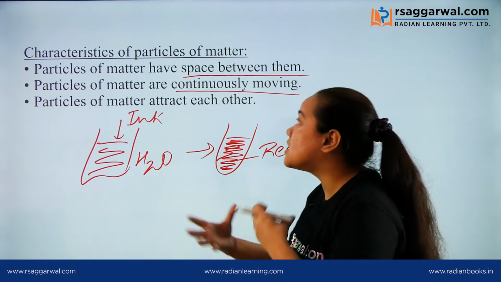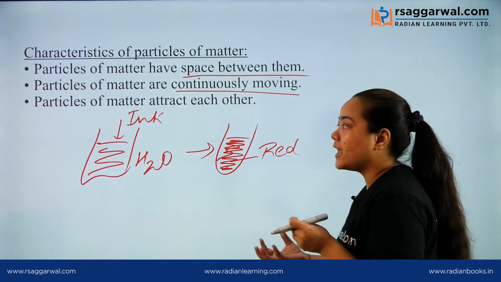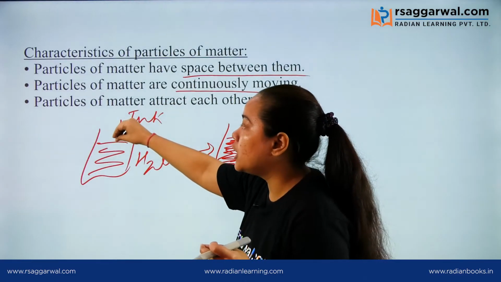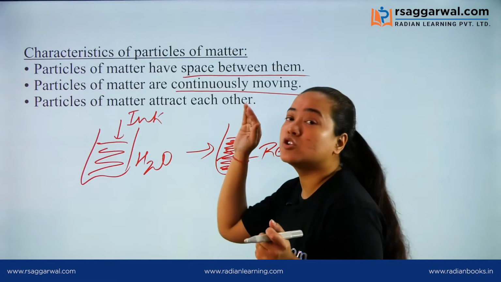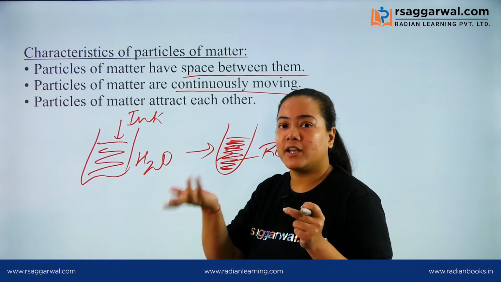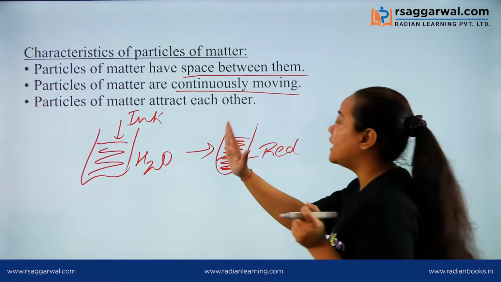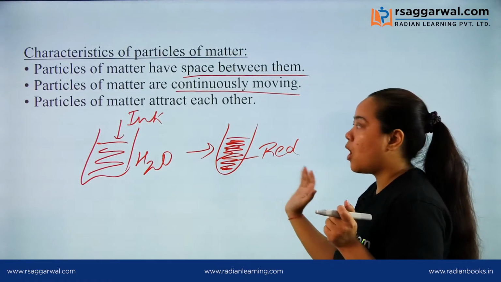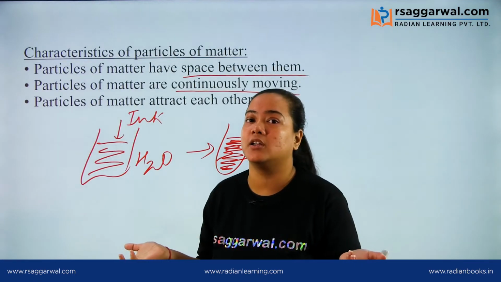But because our particles are continuously moving, when we put a drop of ink over water, the particles of ink which are continuously moving will get dissolved throughout the water and make the whole solution red in color.